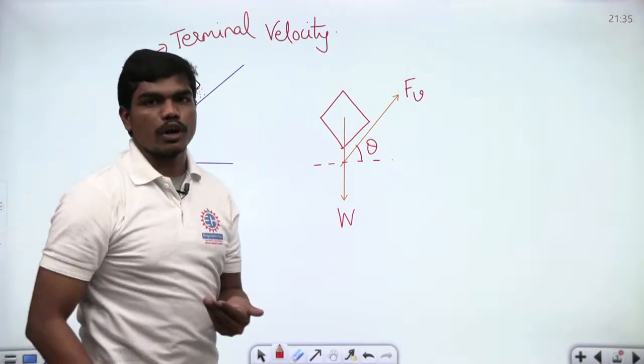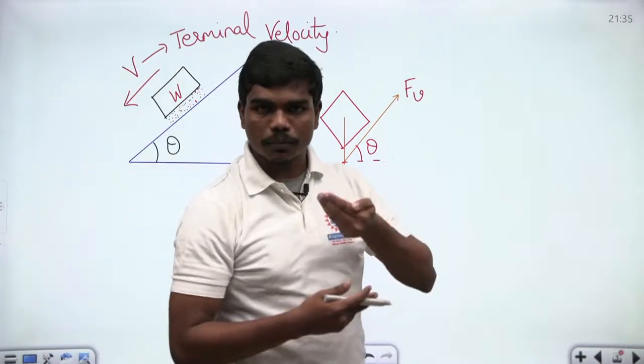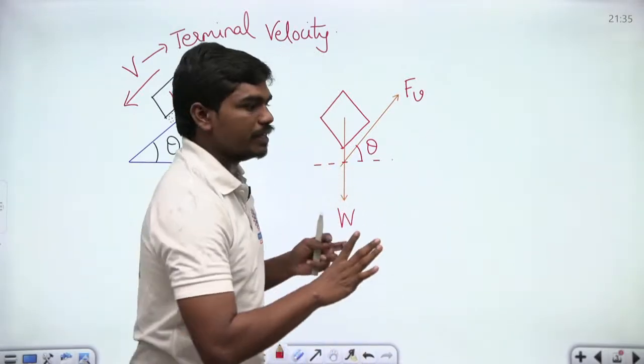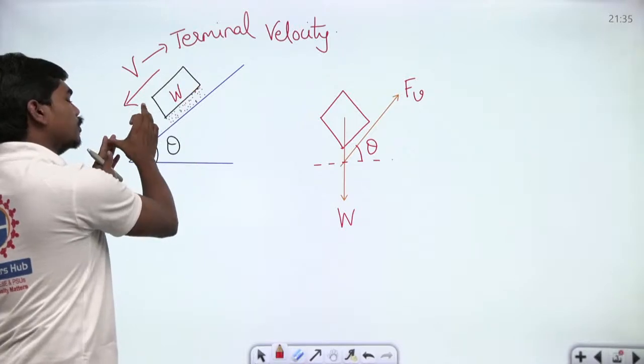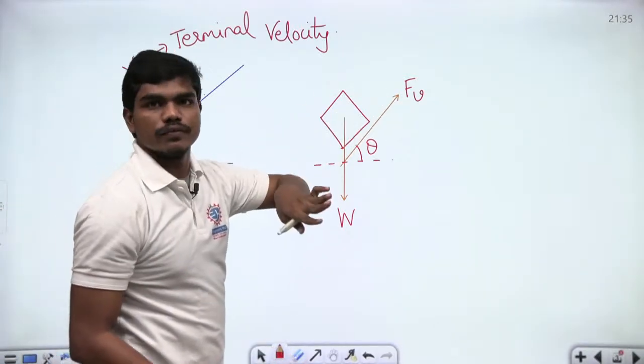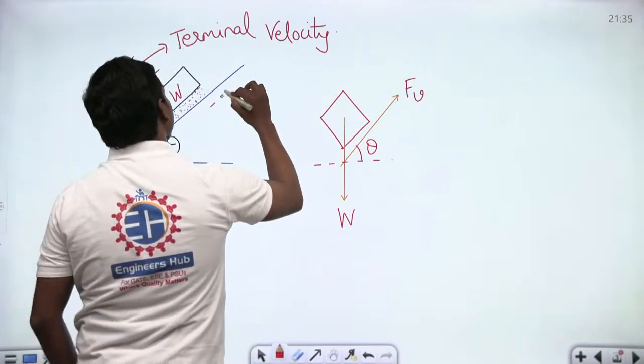Now from your mechanics point of view, if a block is moving at some constant velocity, then the net force acting on the block is zero, correct? Which means whenever this block is falling with some uniform velocity, the net effect of these forces on this block is zero, which we know means at least along this plane.